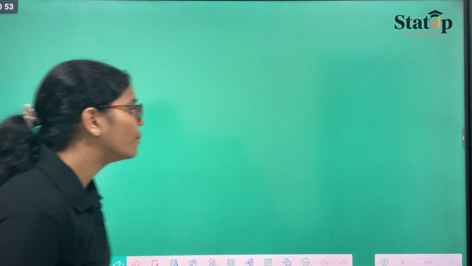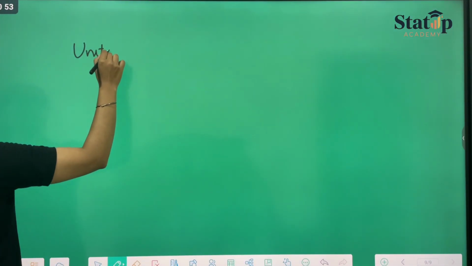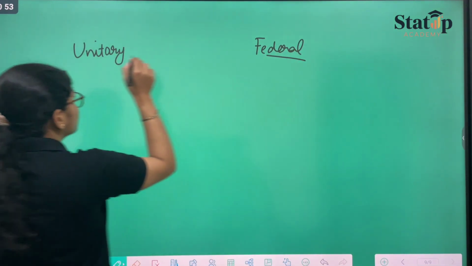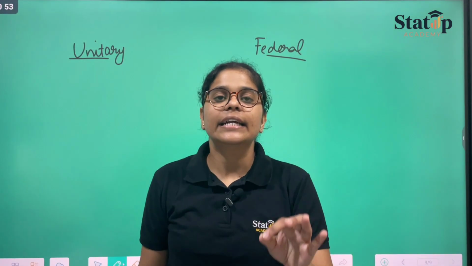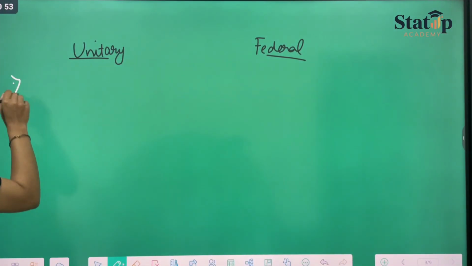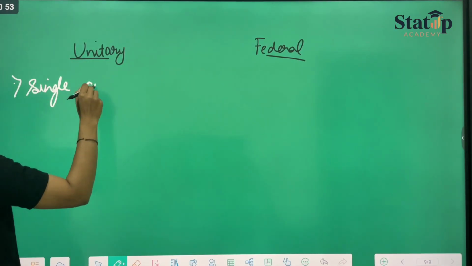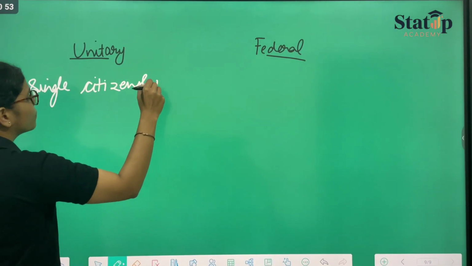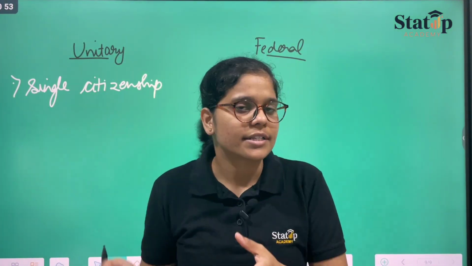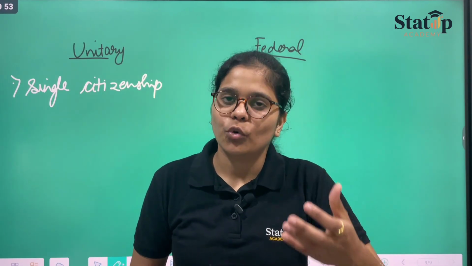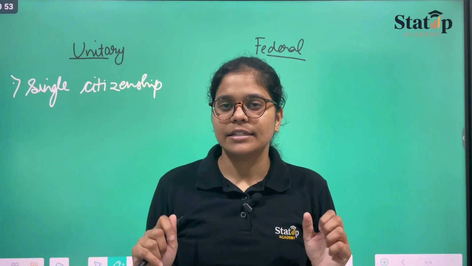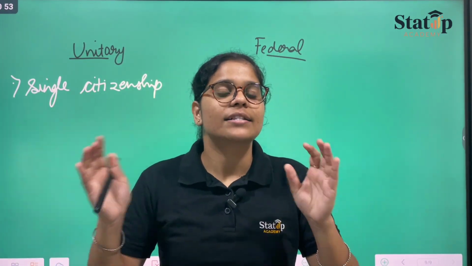Now, coming to the most important part, unitary and federal. What do these two terms mean? If a state is said to be unitary, it means it will be having single citizenship. What does single citizenship mean? If you are a resident of Andhra Pradesh, you shall be known as resident of Andhra Pradesh as well as resident of India. But in single citizenship, you shall only be known as the resident of India.